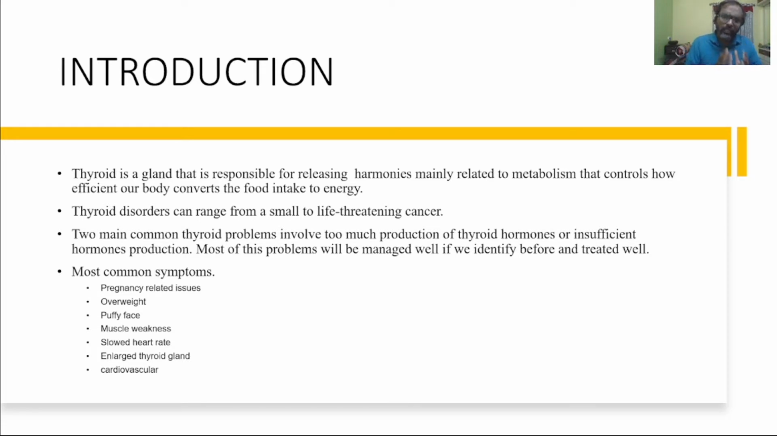The two most common thyroid problems that we see are, one, the thyroid producing more hormones, and the second, insufficient hormone production. Most of these problems can be managed well if we identify them early and, of course, treat them well.